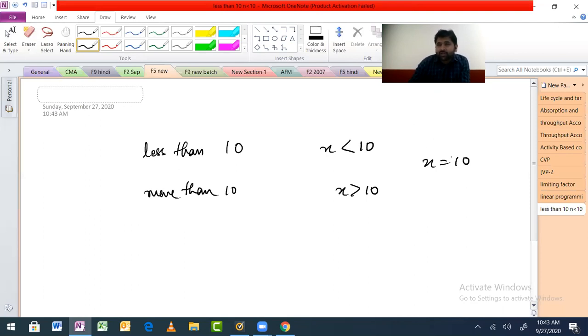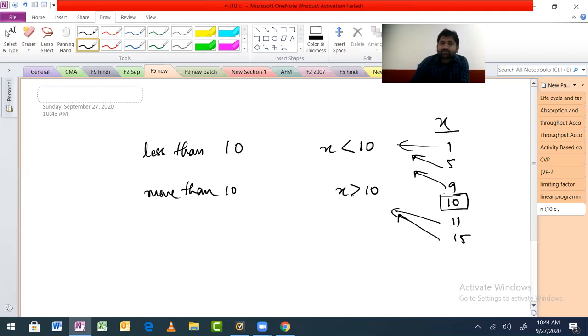Because x1 belongs to this group, x5 belongs to this group, x9 belongs to this group, x11 belongs to this group, x15 belongs to this group, but x10, this belongs to which group? Neither of them, correct? Now the language is less than 10 means this, more than 10 means this, fine.